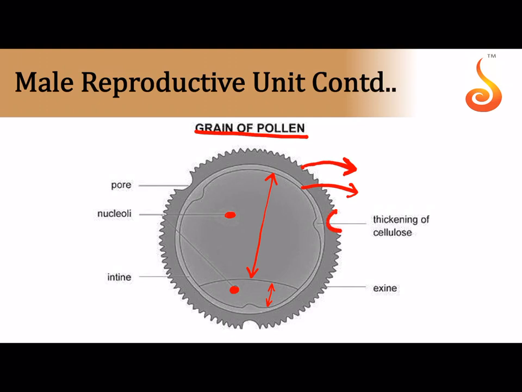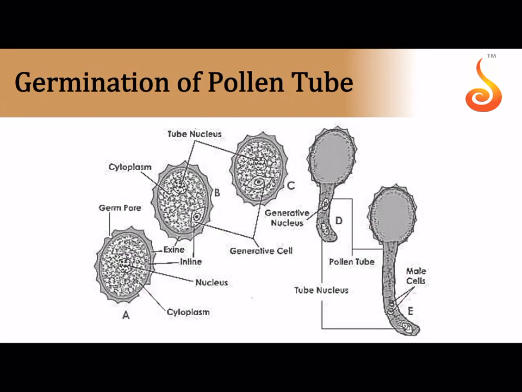And notice, wherever there is no exine, this particular region where there is no exine is referred to as the germ pore, through which the pollen tube grows out. Okay. So see how the pollen tube is formed. Now very soon what happens is, once the pollen tube is formed, you can see how the generative cell, initially, it was pushed to a corner.